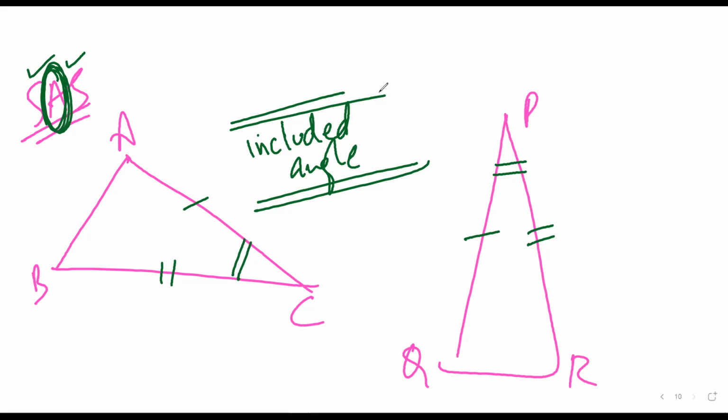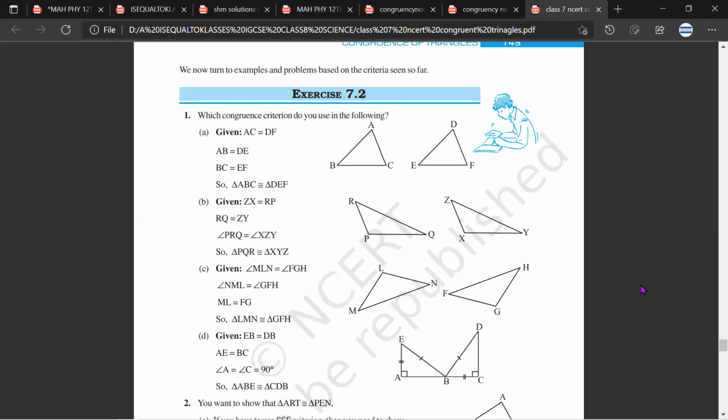So let me see if we have a problem. Let us discuss this. ZX is equal to RP. RQ is equal to ZY. And angle PRQ, this angle is equal to XZY.